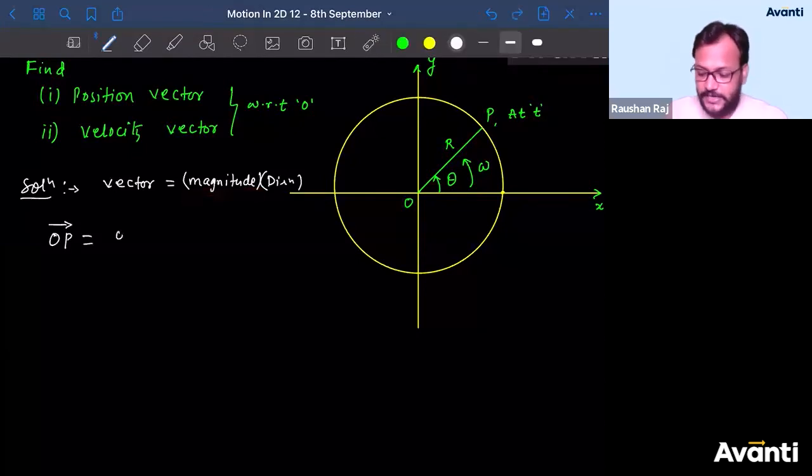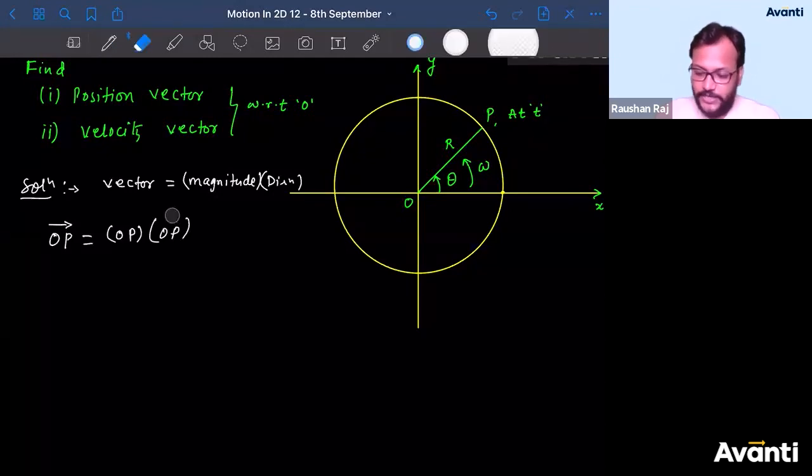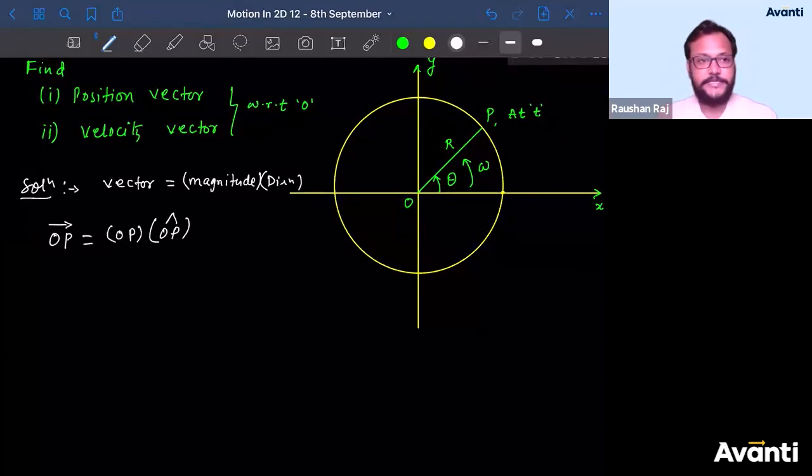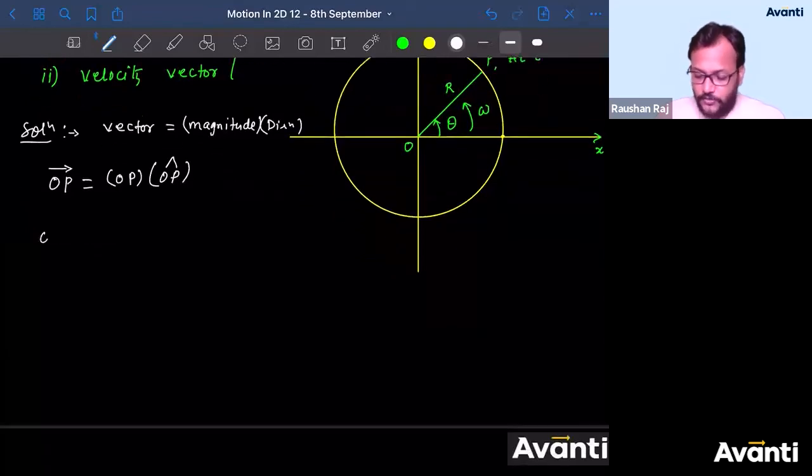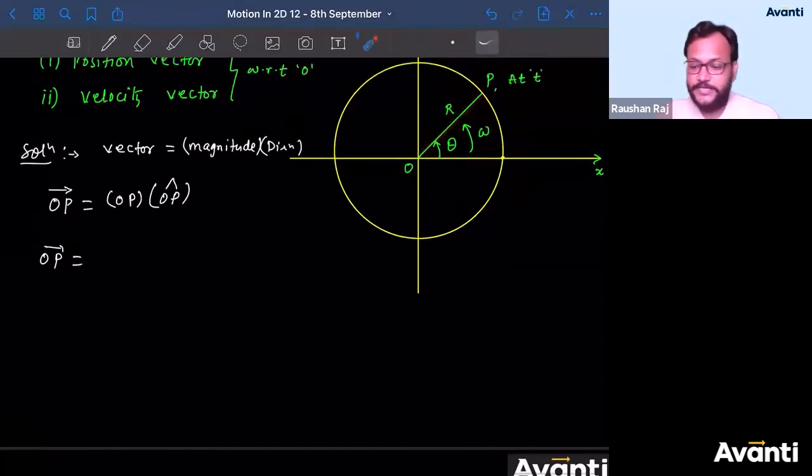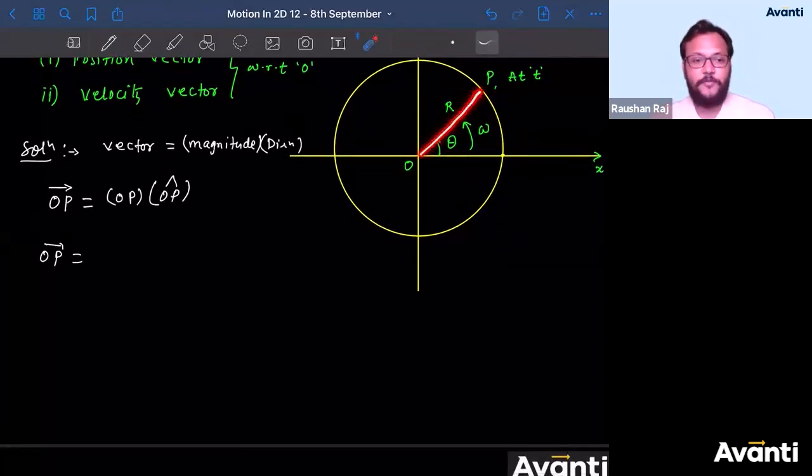So I can say the length OP. What is the magnitude of OP? So length OP. What is the direction of OP? So OP cap. That means the unit vector of OP, isn't it, guys? Okay. So OP can be written as, what is the length of OP, guys? Tell me, what is the length of OP?